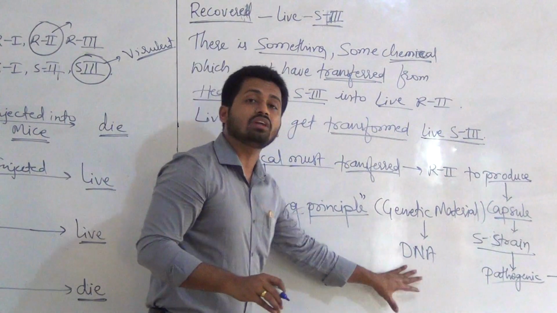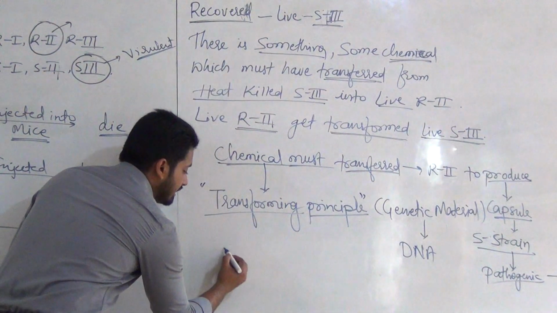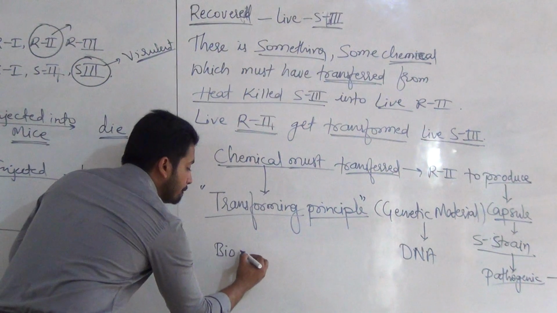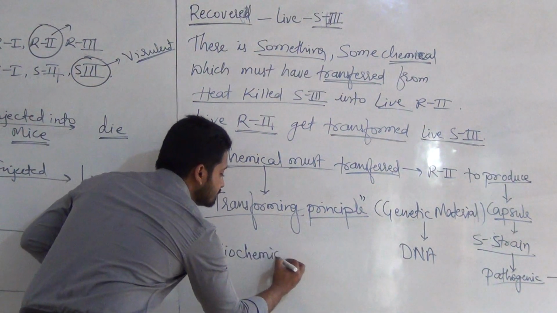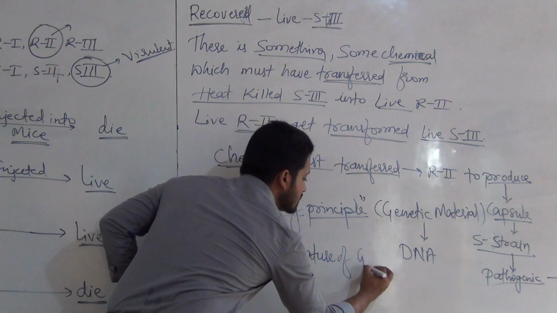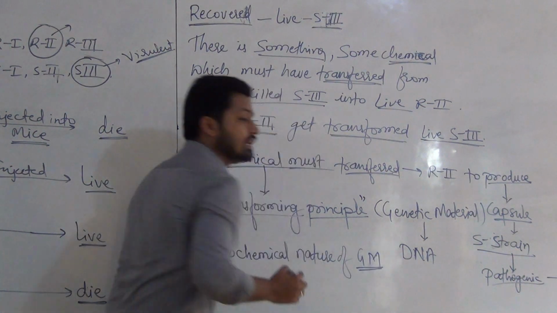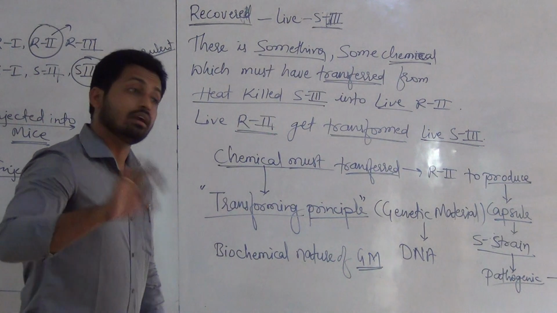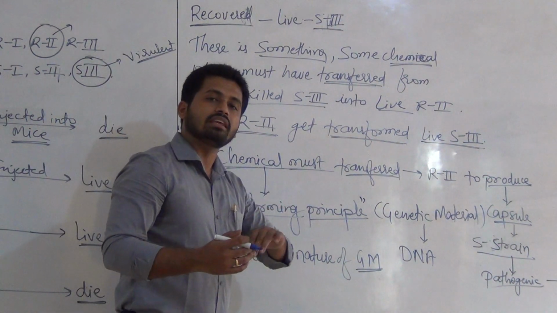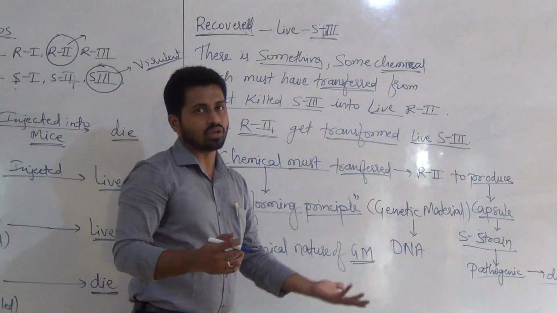he did not define the biochemical nature of the genetic material which was responsible for the transformation of live R2 into live S3.